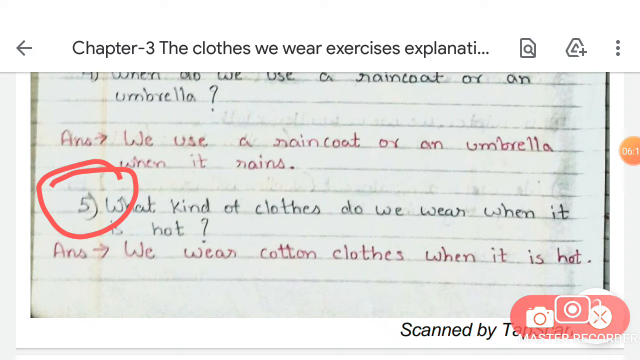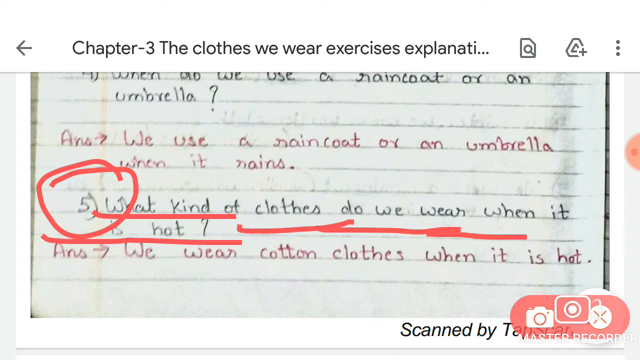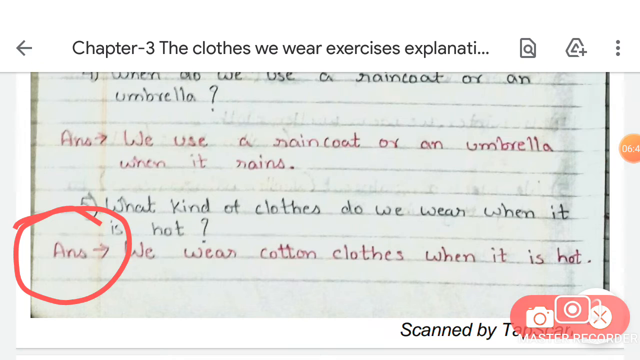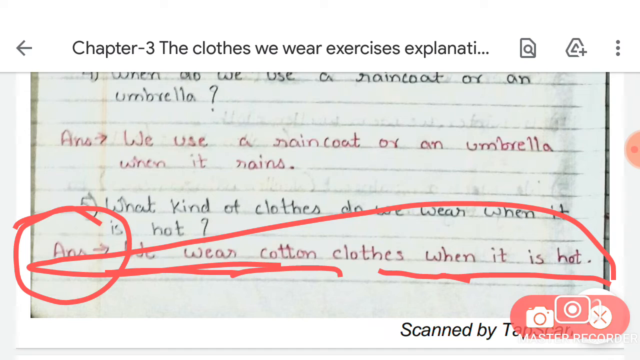Now the fifth question is, what kind of clothes do we wear when it is hot? It means which kind of clothes we wear in the hot climate. Where the climate is hot, which kinds of clothes do we prefer to wear? So the answer of the question is, we wear cotton clothes when it is hot. Is that clear students?